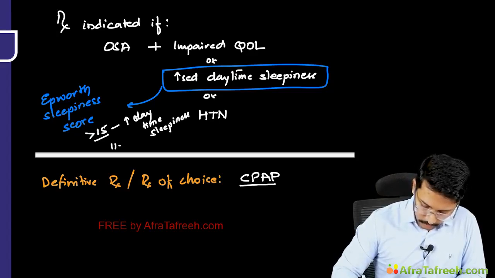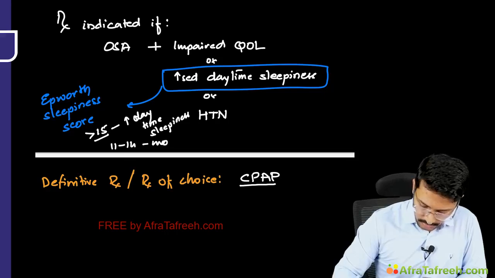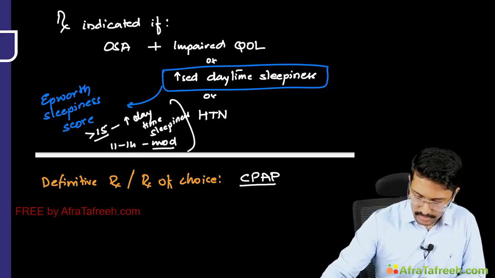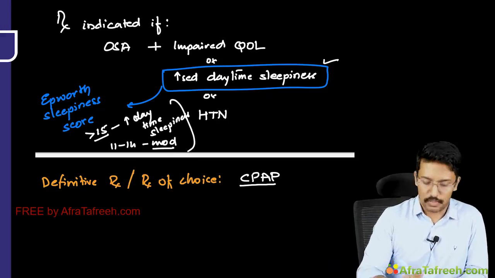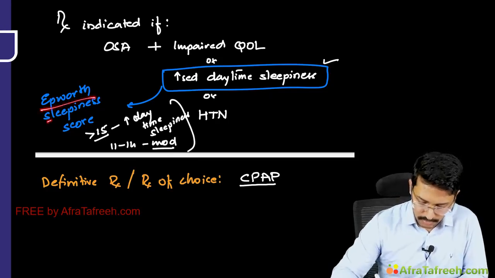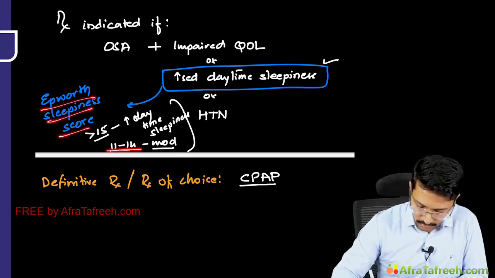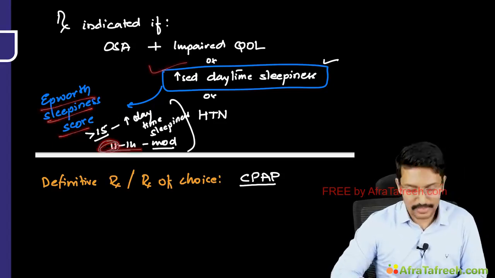And when it is 11 to 14, it is suggestive of moderate daytime sleepiness. In both these cases, we should initiate the treatment. So in simple words, I would say with an Epworth sleepiness score of 11 plus, we should initiate treatment.